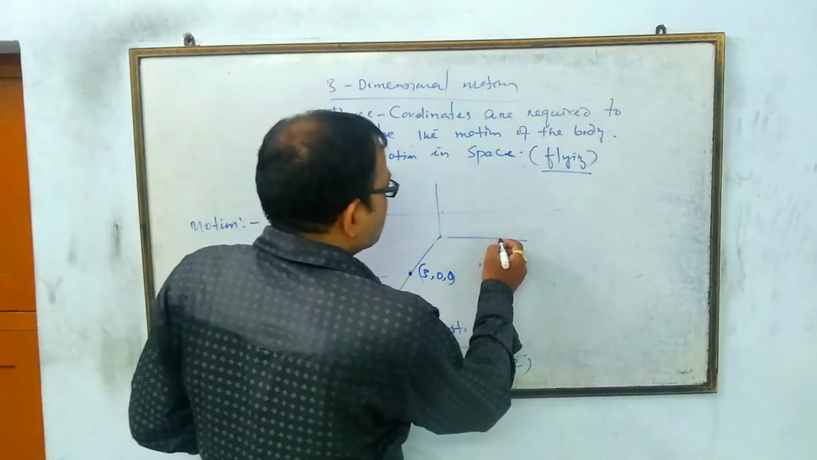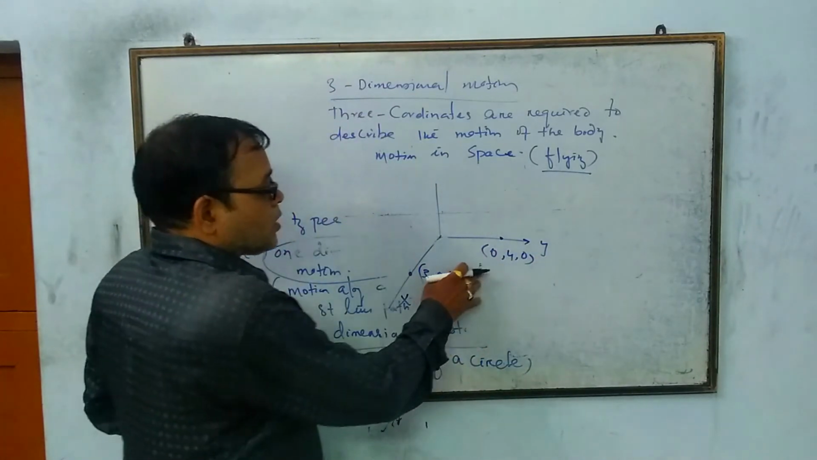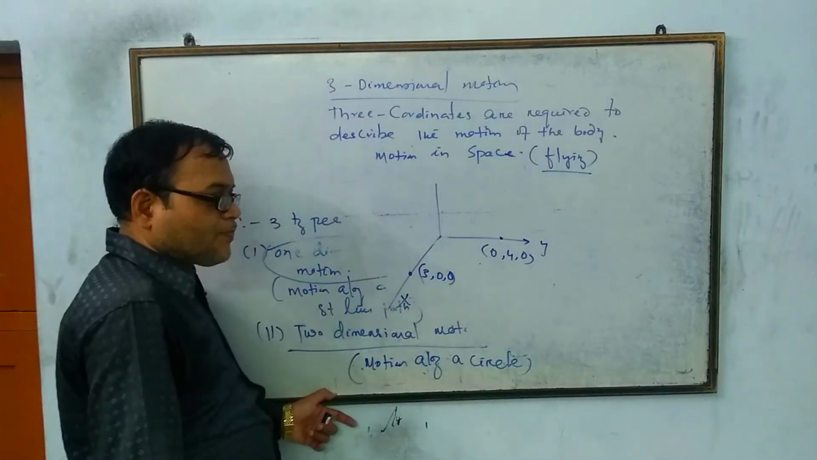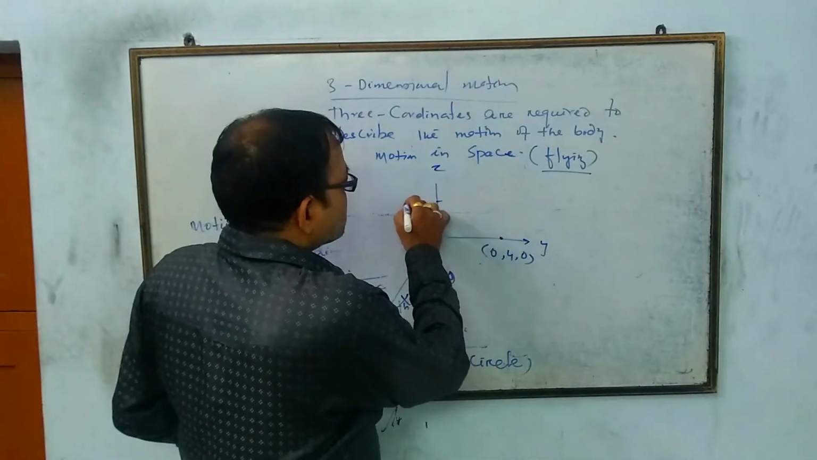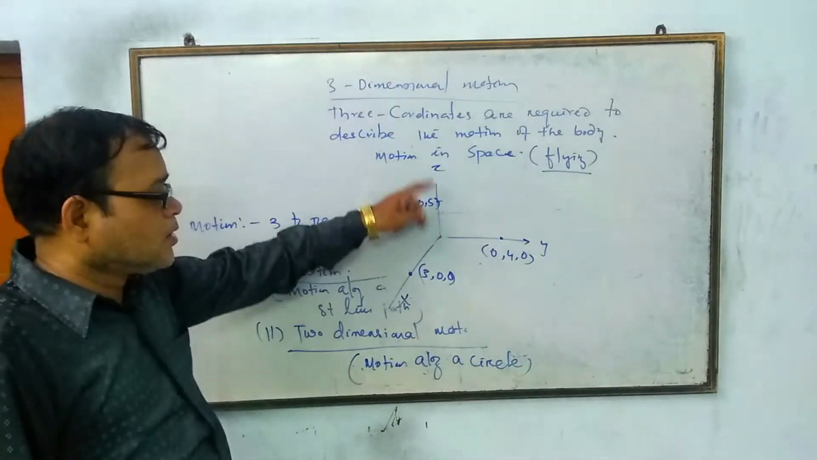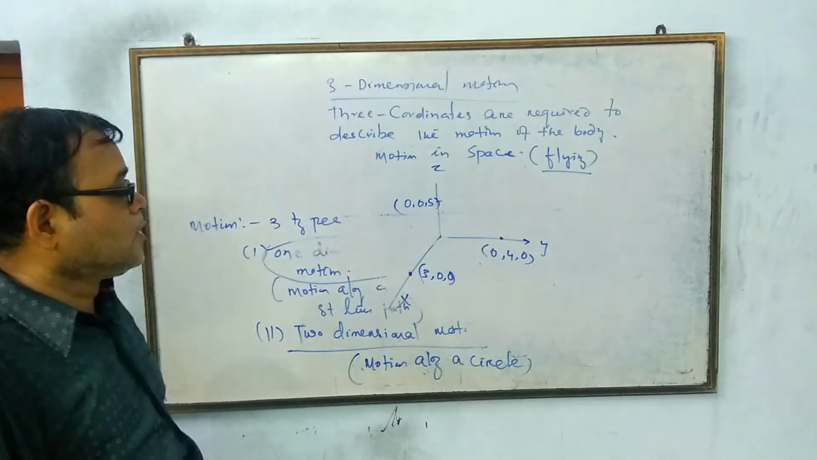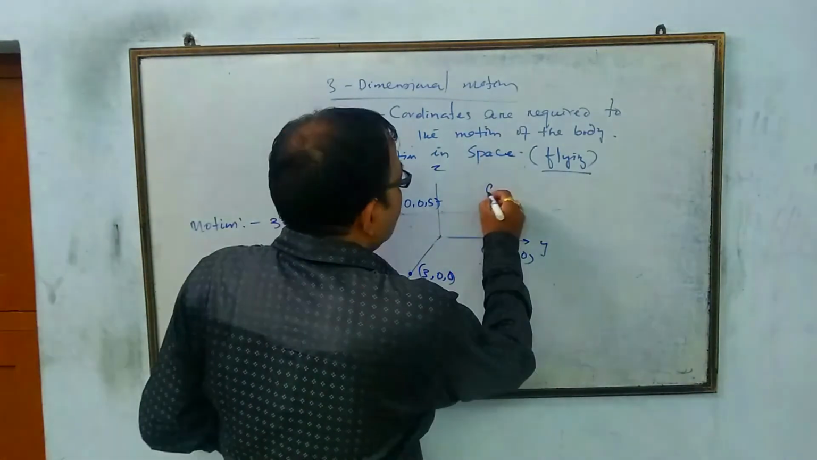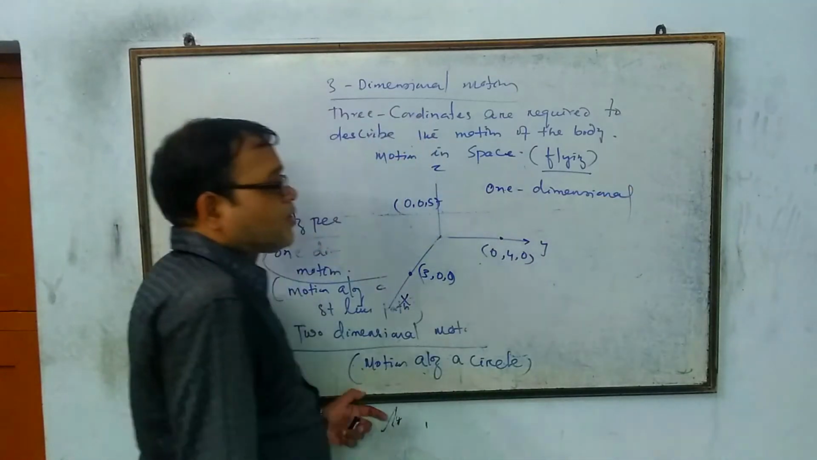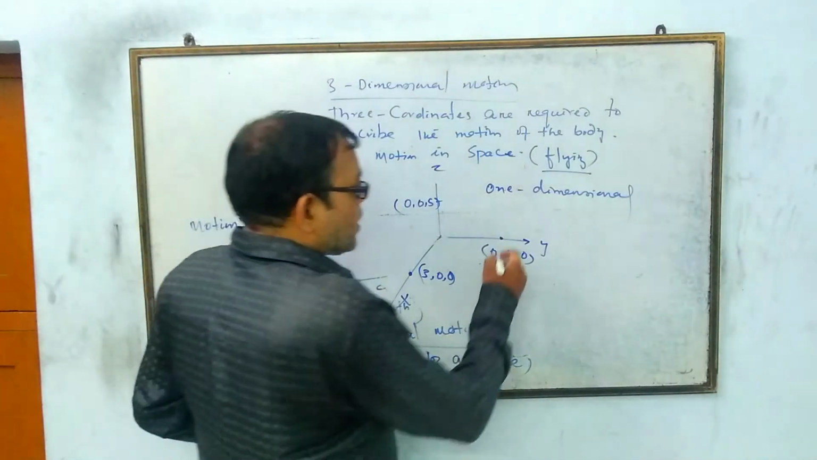Similarly, along the y-axis also, let us take 0, 4, 0. So there is no motion along the x-axis as well as along the z-axis. If I say along the z-axis 0, 0, 5, that means only a single coordinate is enough to describe the position of the body. So this type of motion is said to be one-dimensional motion. One-dimensional means only a single axis is enough to describe the position of the body or the motion of the body.